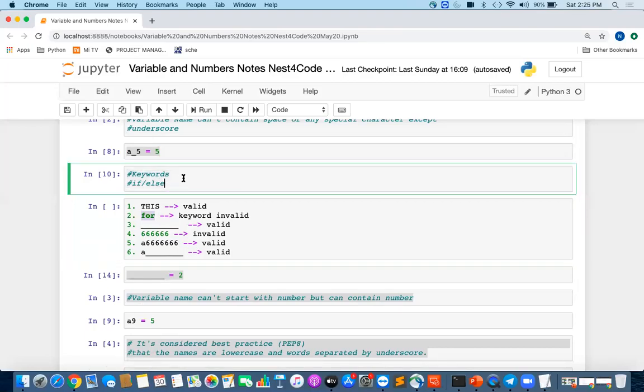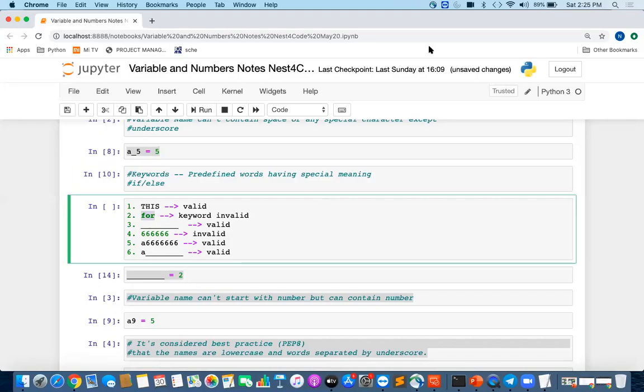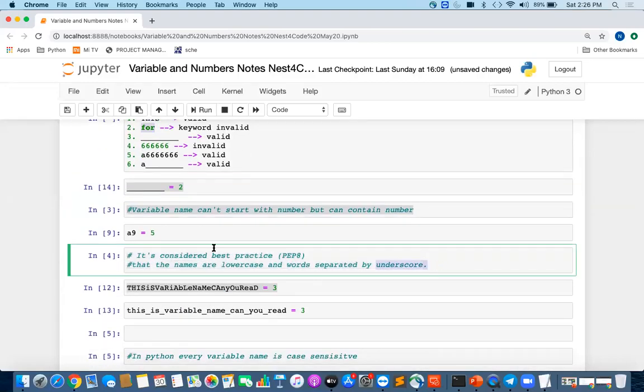All these keywords I was talking about are predefined words having a special meaning. We cannot use them as a variable name, because the interpreter would be confused. If you want to use for as a loop, or use it for a variable, that is a problem which will happen if we try to define a variable with a keyword. Okay guys, so I think you understand this standard, right?